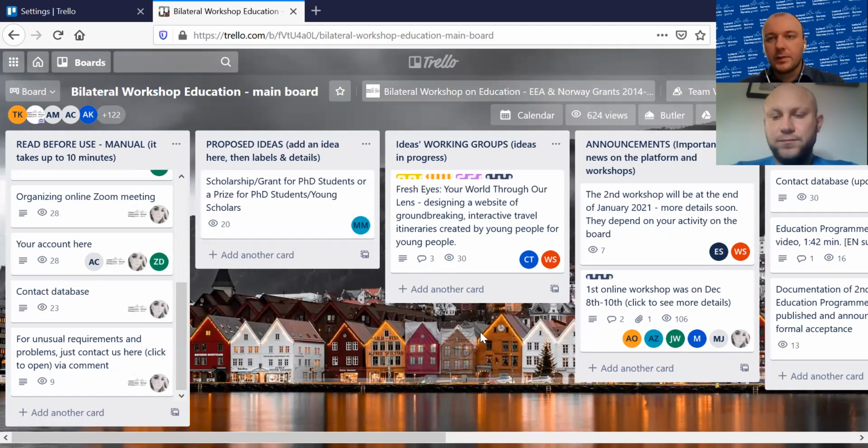You may even use this tool, Trello tool, to create your own boards. If you would like to cooperate without other users to see the content you create, most of the users are free of charge. So if you don't need very powerful tools there, free versions should be enough for you, so you are welcome to create it. And if you need support in creating such board for yourself, feel free to contact us.